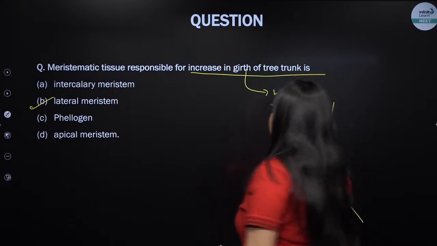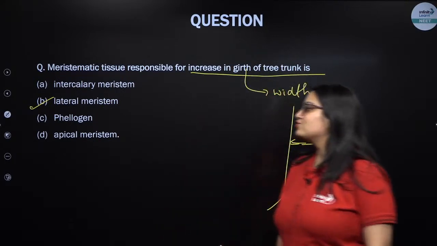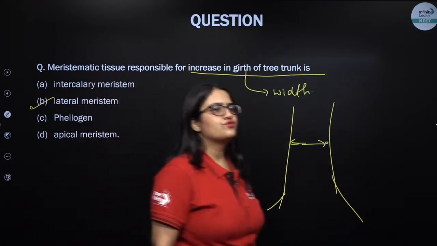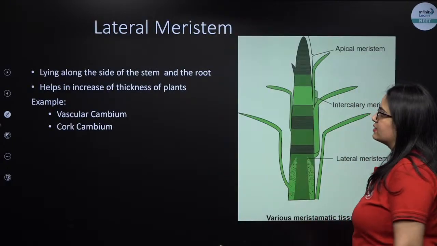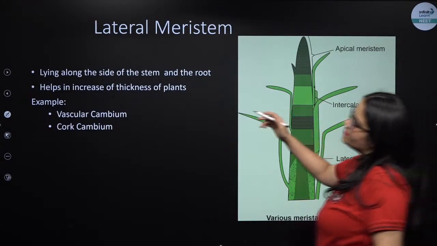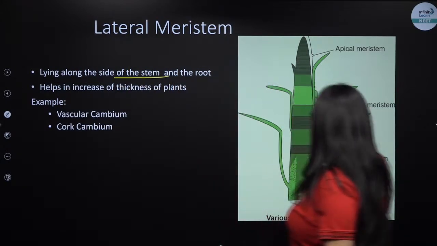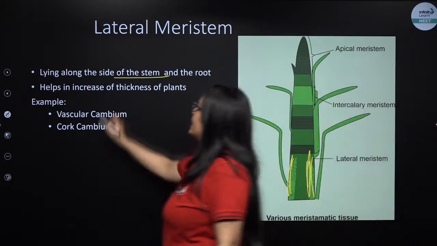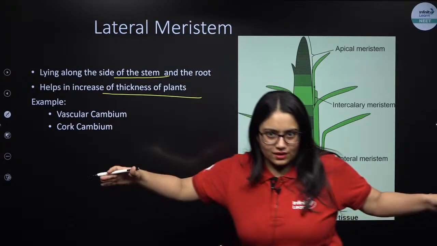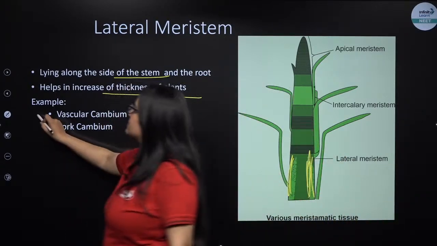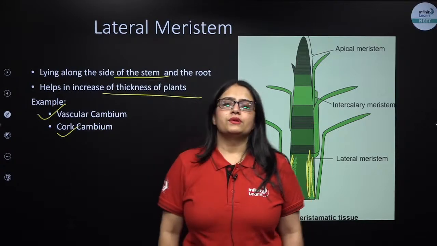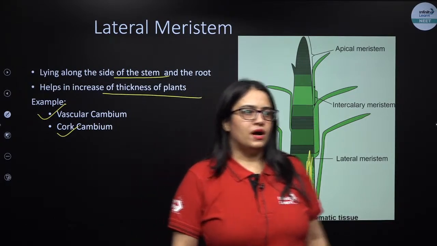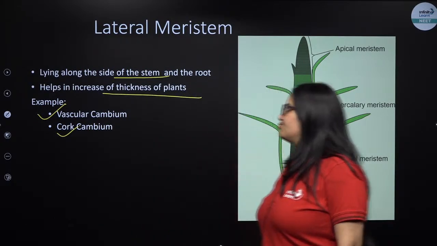Okay, so this is the lateral meristem, which is present on the lateral sides of the plant and helps in increasing the width or girth of the tree. So let's take a little discussion over lateral meristem. They lie along the side of the stem, the lateral side of the stem. They help in increasing the thickness of the plant, that is the girth of the plant. Examples of lateral meristem are vascular cambium and cork cambium. So vascular cambium and cork cambium help in increasing the width of the plant parts, be it a stem or a root.